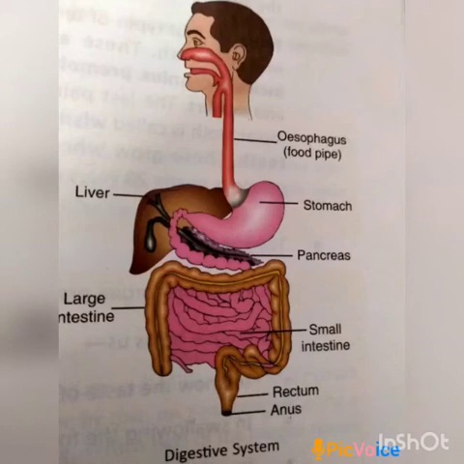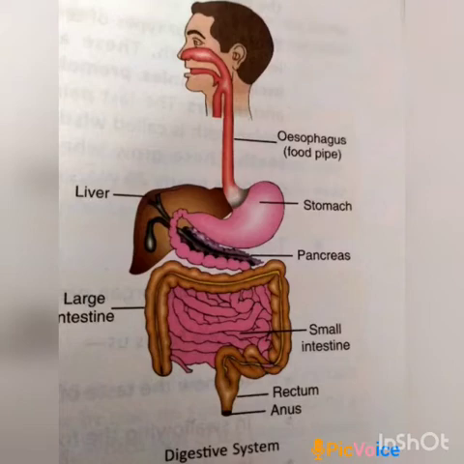Good morning, students. We have started the chapter Structure and Function of the Living Organism: Animals. In this, we discuss the different levels of an organism, that is cell, tissues, organ, system. And all of you know that there are different types of systems present in our body. They are digestive system, respiratory system, circulatory system, nervous system, excretory system, skeleton system, and reproductive system.